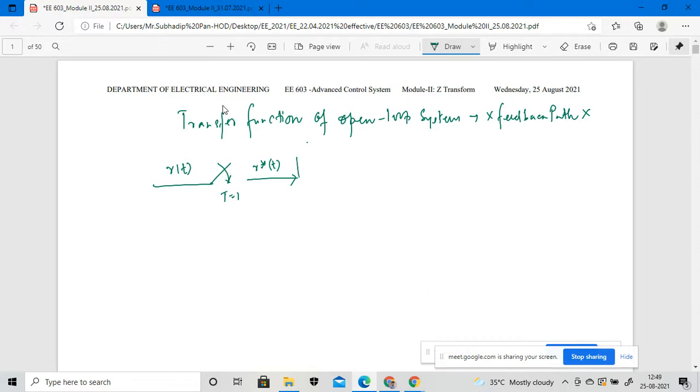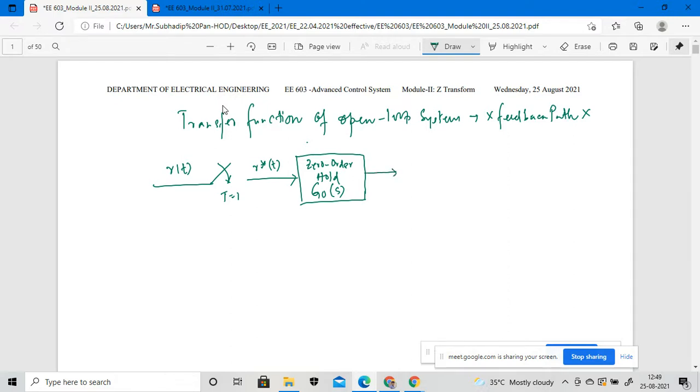This will be your zero order hold, which I told you in module 1, taken as G0(s).